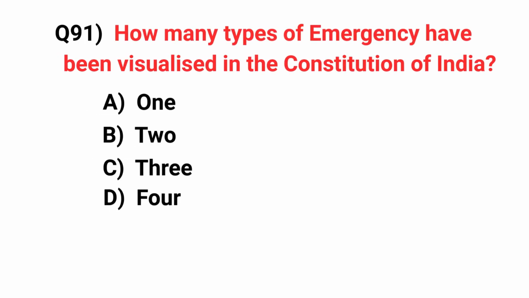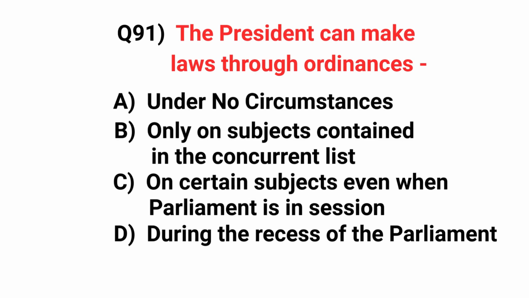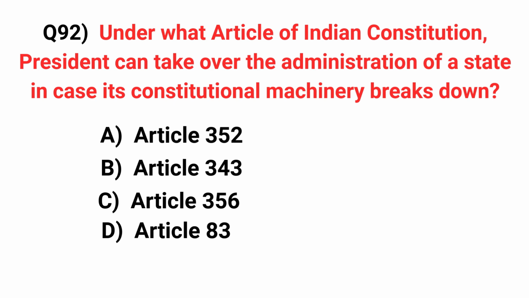How many types of emergency have been visualized in the Constitution of India? Answer: 3. The President can make laws through ordinances. Answer: during the recess of the Parliament. Under what article of the Indian Constitution can the President take over the administration of a state in case of its constitutional machinery breaks down? Answer: Article 356.